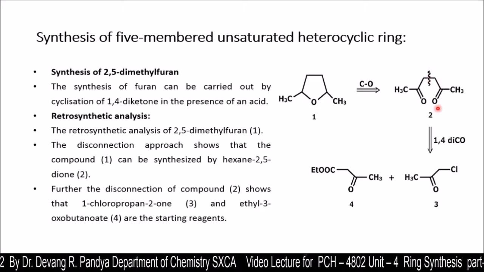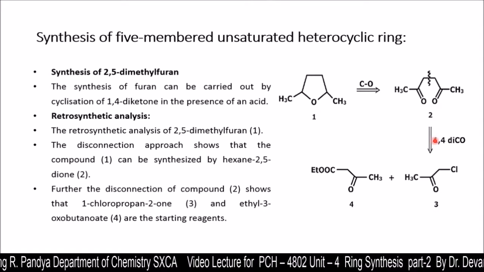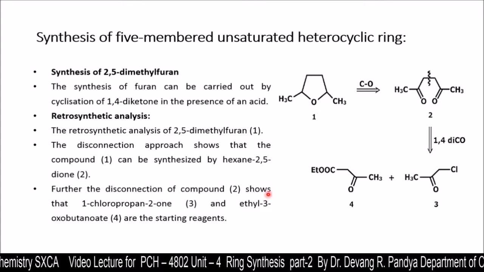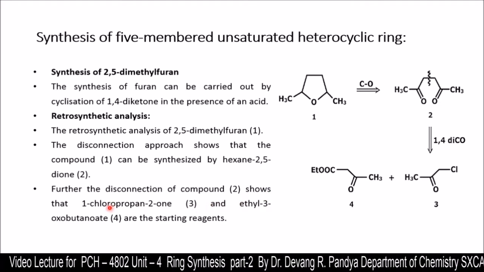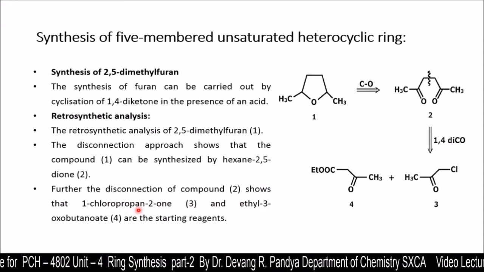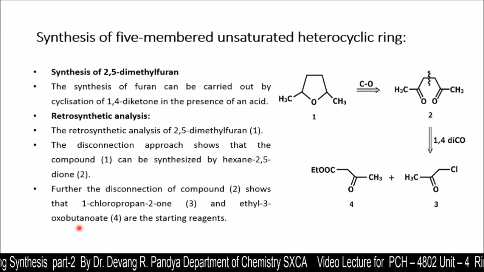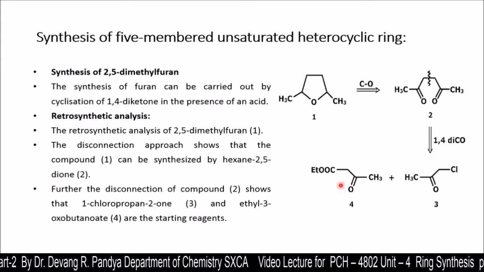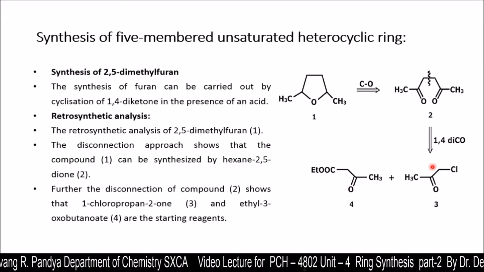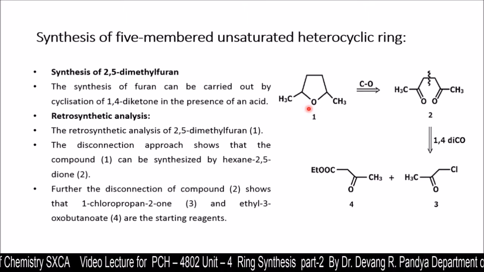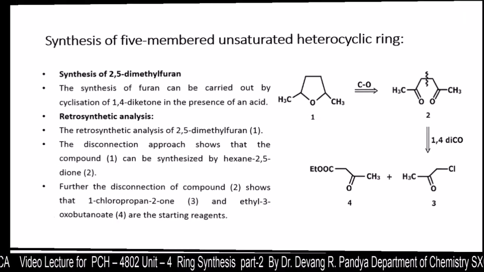So a C-C disconnection would be there, and that is a 1,4-diC-O disconnection. So we're going to get these two synthetic equivalents, that is 1-chloropropan-2-one, that is this one, and ethyl 3-oxobutanoate, that is structure 4. So these two synthetic equivalents will be obtained to synthesize this 2,5-dimethylfuran.